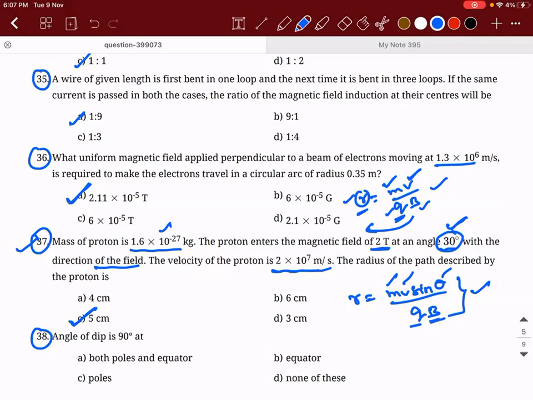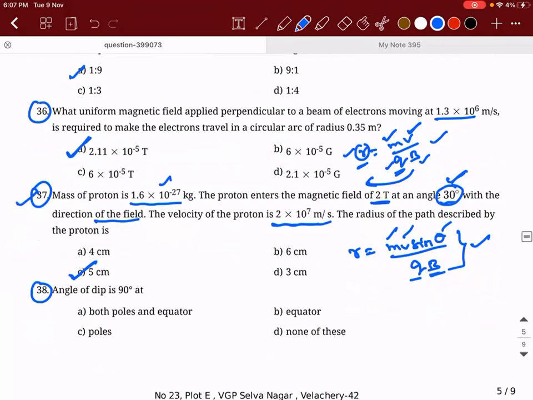Next. Angle of dip is 90 degrees at the poles. Theoretical question. What about the equator? The angle of dip is 0 degrees. If you don't know this, please make a note.